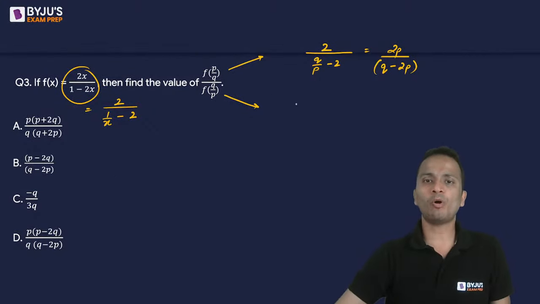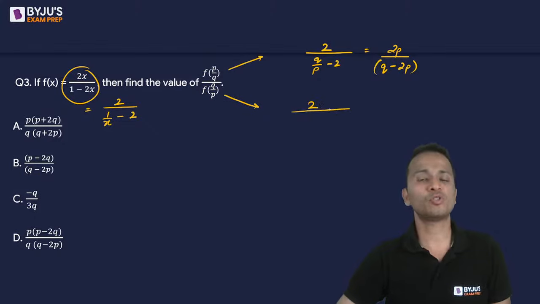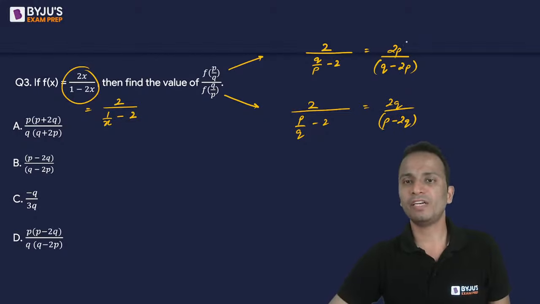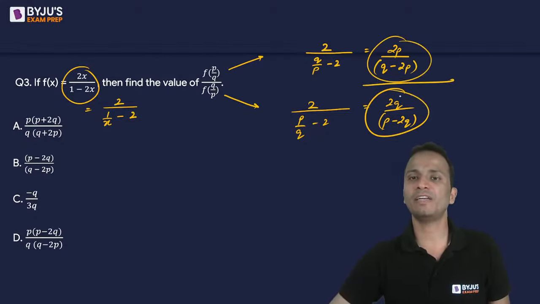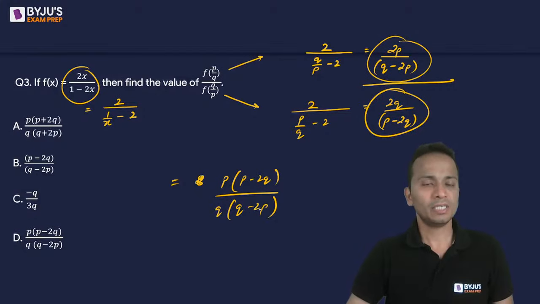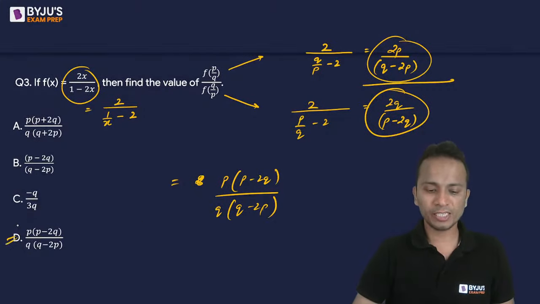Now f of q upon p. It will be twice of 1 divided by p upon q minus 2. So this will be 2q upon p minus 2q. Now if I divide these two expressions, my final answer will be 2 and 2 will get cancelled, so p multiplied by p minus 2q divided by q multiplied by q minus 2p. Now you can check among the options. Option D is matching with it.